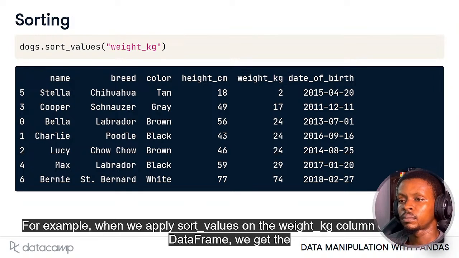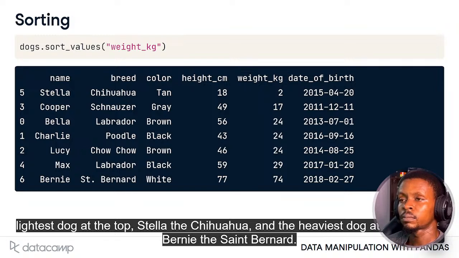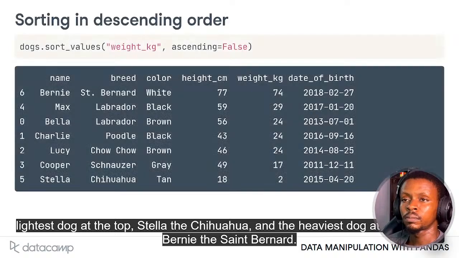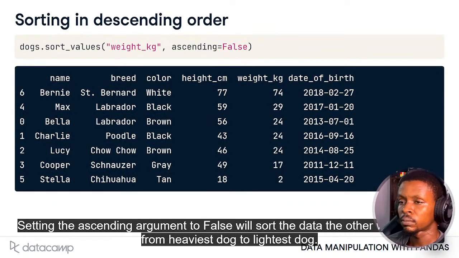For example, when we apply sort values on the weight kilograms column of the dogs data frame, we get the lightest dog at the top, Stella the Chihuahua, and the heaviest dog at the bottom, Bernie the St. Bernard.